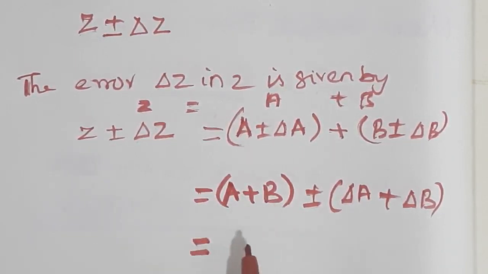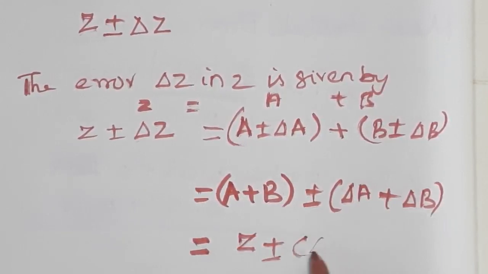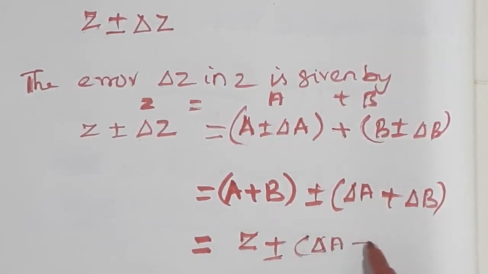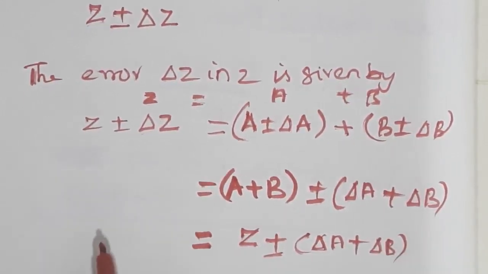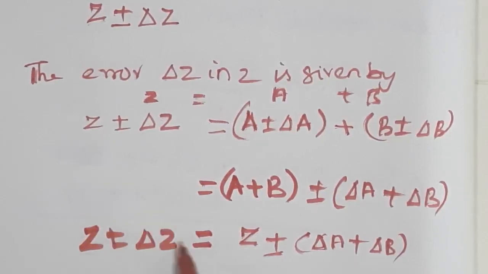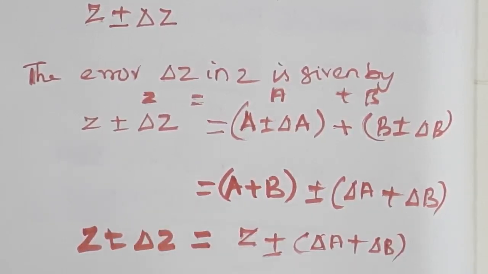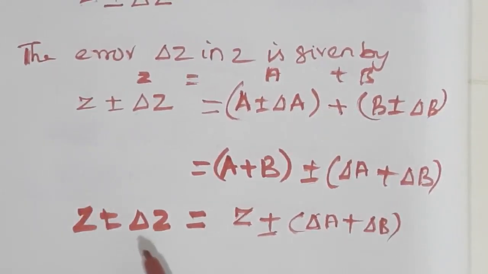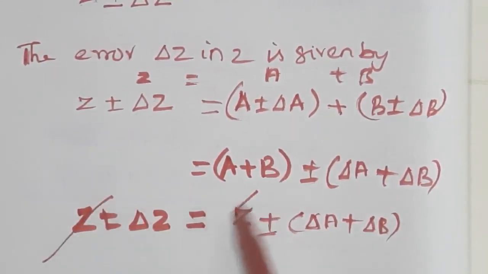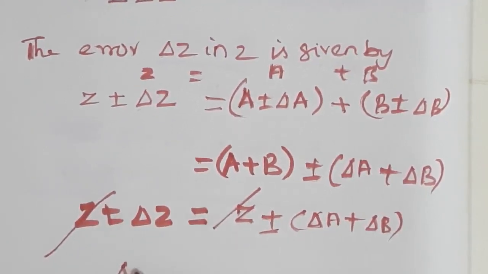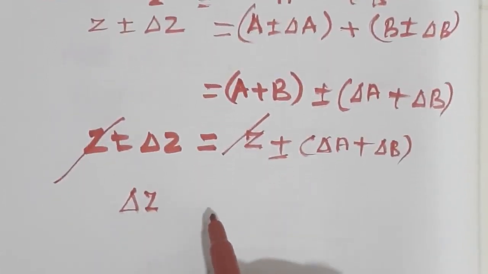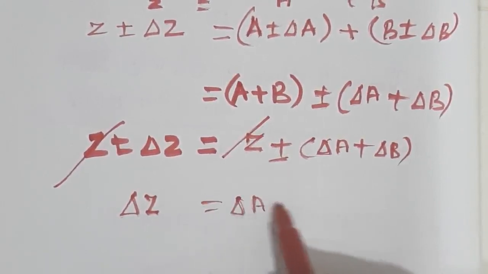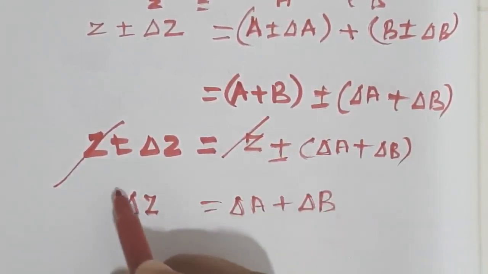Z equal to A plus B, isn't it? So we can write Z plus or minus delta Z equal to A plus or minus delta A plus B plus or minus delta B. So Z plus or minus delta Z equal to Z plus or minus delta A plus delta B, or else, if you are cancelling Z, we can write the error delta Z in Z is given by delta Z equal to delta A plus delta B.